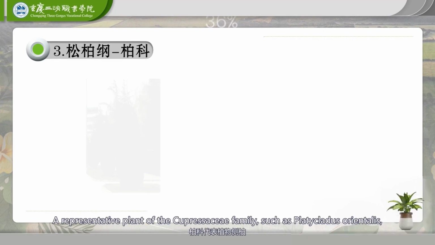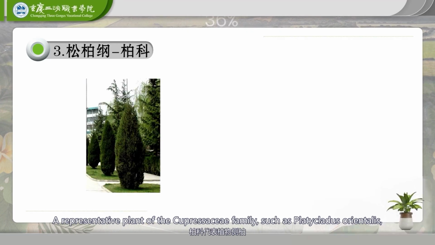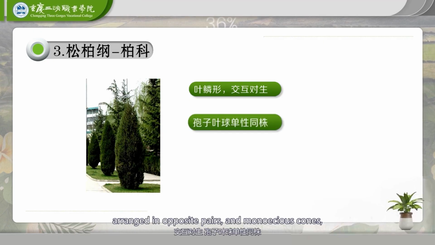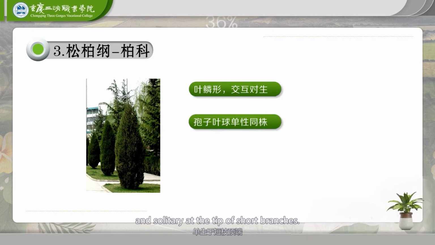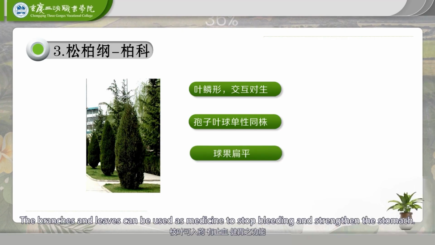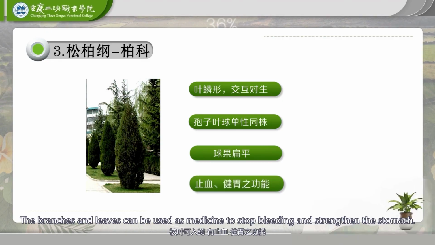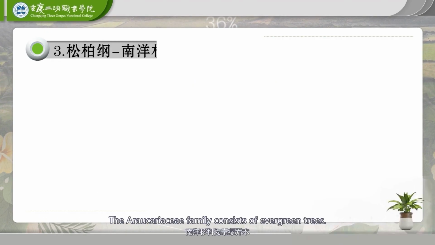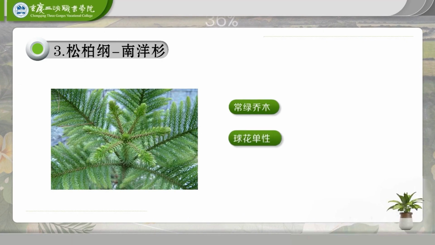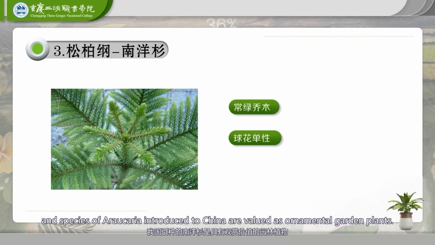A representative plant of the Cupressaceae family, such as Platycladus orientalis, is characterized by scale-like leaves, arranged in opposite pairs, and monoecious cones, solitary at the tip of short branches. The cones are flat. The branches and leaves can be used as medicine to stop bleeding and strengthen the stomach. The Araucariaceae family consists of evergreen trees. They are monoecious, and species of Araucaria introduced to China are valued as ornamental garden plants.